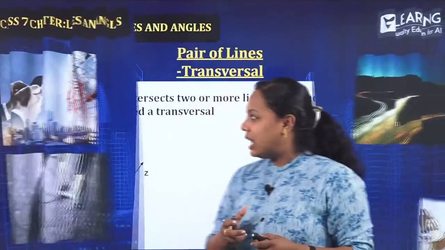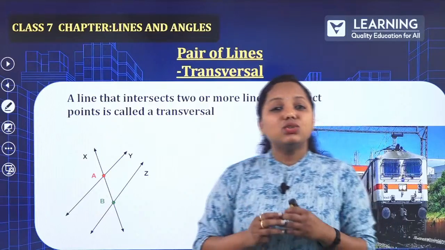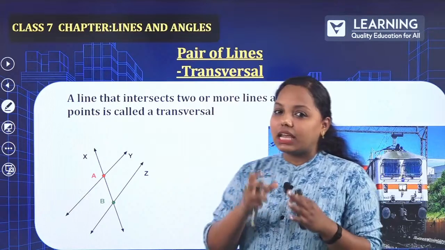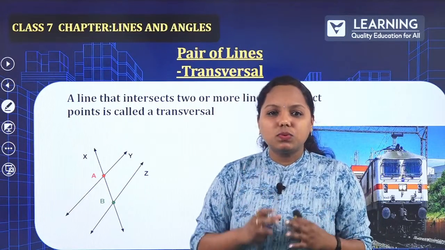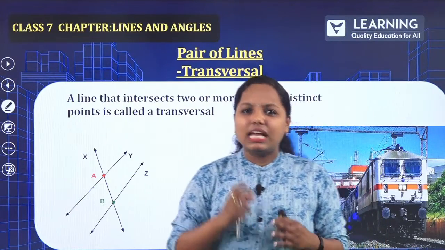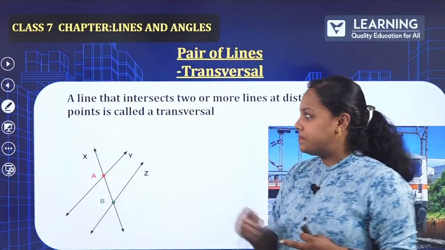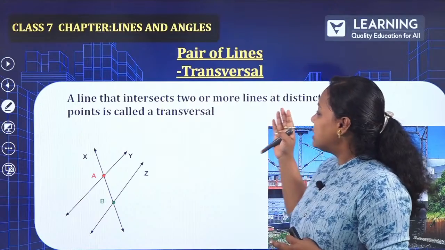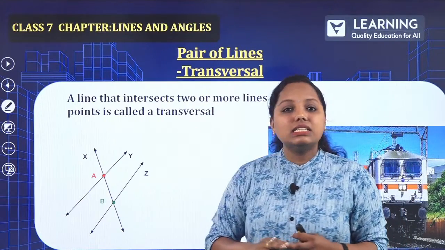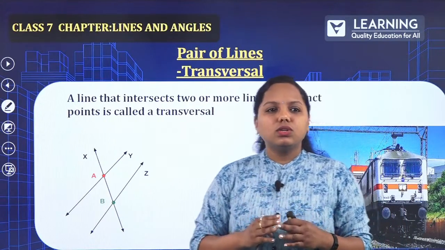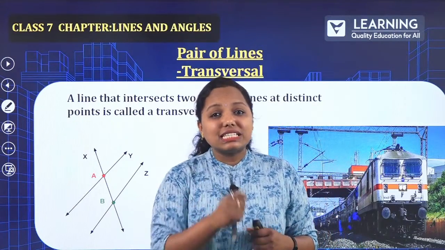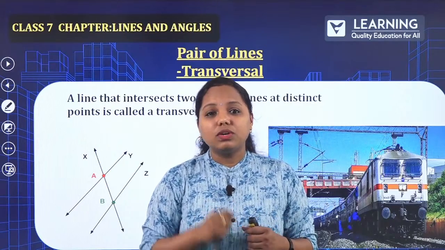How about the next concept? That is transversal. Under pair of lines, the second concept is transversal. What exactly is a transversal? Let us read the definition. A line that intersects two or more lines at distinct points is called a transversal. You can find the picture there, the railway track. So this is also one example of a transversal.